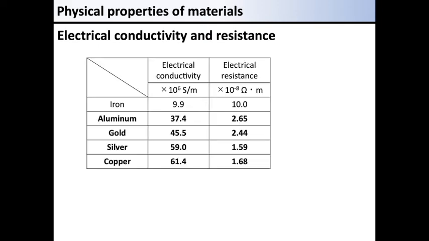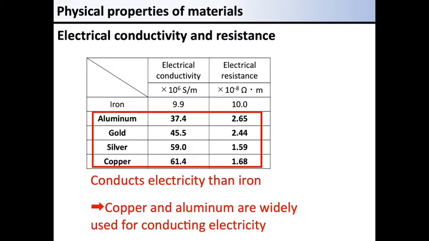Some examples of electrical conductivity and resistance are shown in the table below. It can be seen that aluminum, gold, silver, and copper conduct electricity more easily than iron. Copper and aluminum are widely used for the purpose of conducting electricity.